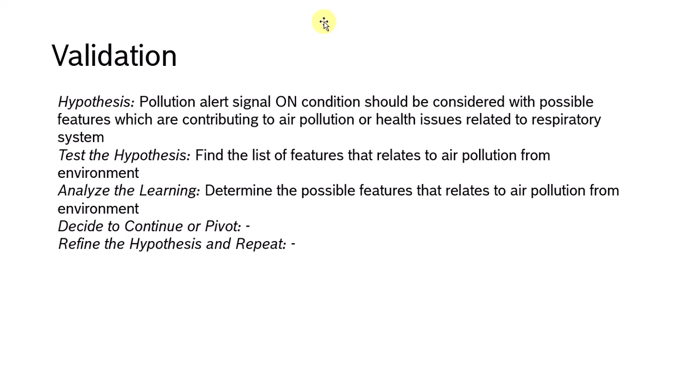While testing the hypothesis, we need to find all the possible features contributing to air pollution from the environment, and do the analyzing and learning part. We need to find the maximum number of valid features contributing to the prediction. So we need to go through a series of steps, and finally define the features contributing to this air pollution. This is my validation plan.